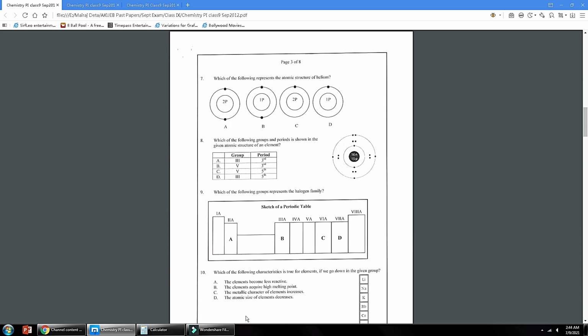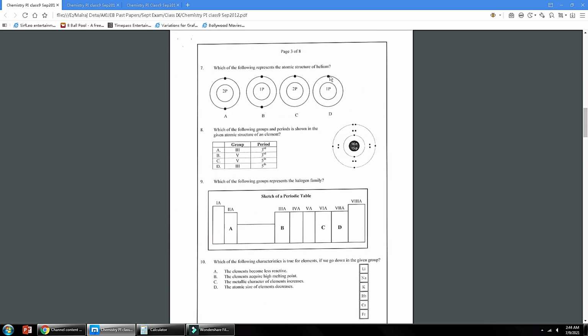Number 7: which of the following represents the atomic structure of helium? Helium has 2 protons and 2 electrons. So A is the correct answer.